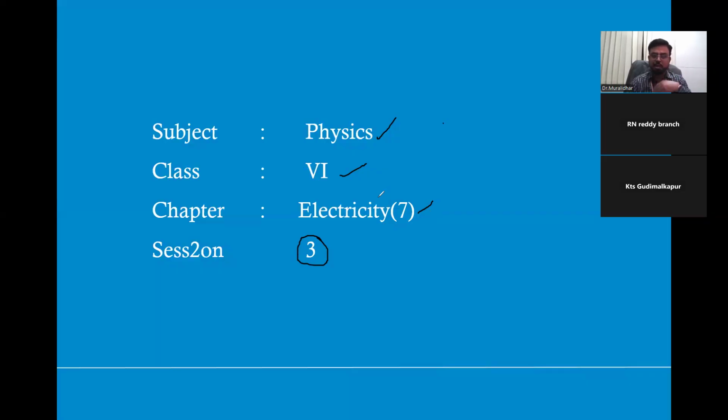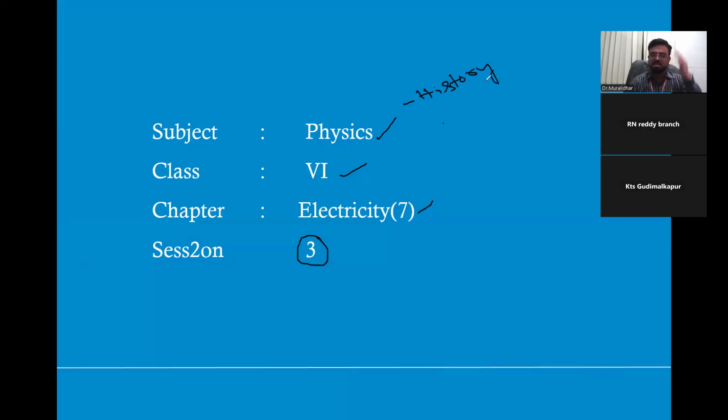But before that, let us recall what we learned in the earlier 2 sessions. First of all, I explained to you about the history of electricity, right?